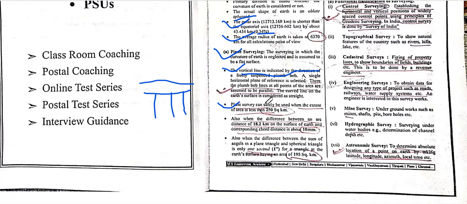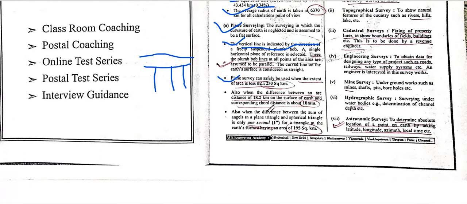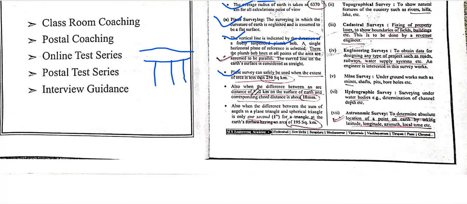The plane surface is used within 250 square kilometers, where the difference between the arc distance is 88.2 kilometers on the surface of the earth and the corresponding chord distance is about 10 mm. Also, the difference between the sum of angles in plane triangles and spherical triangles is only 1 second for a triangle on the earth's surface having an area of 195 square kilometers.